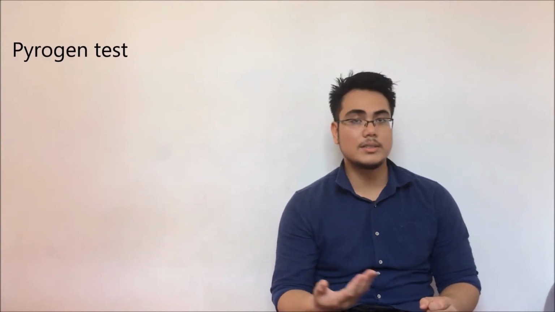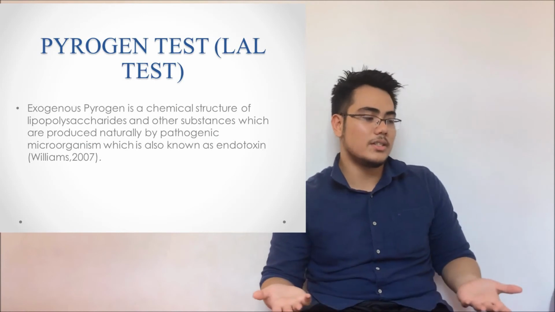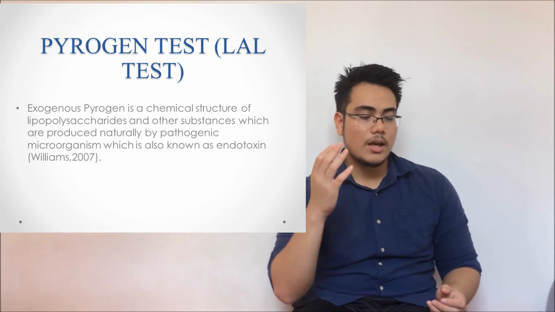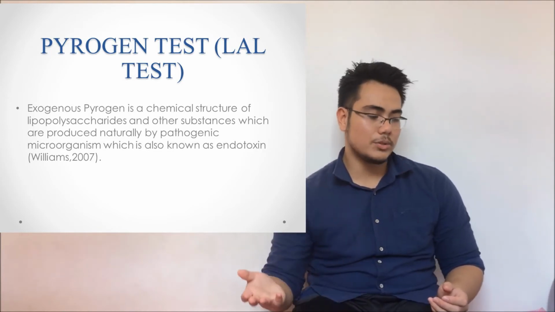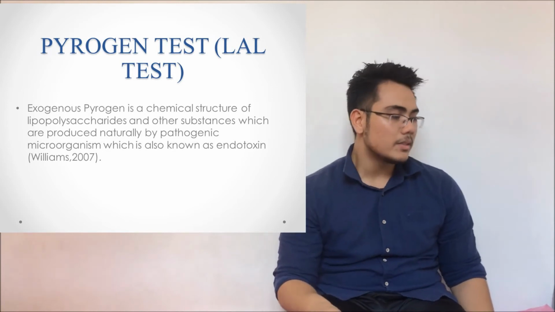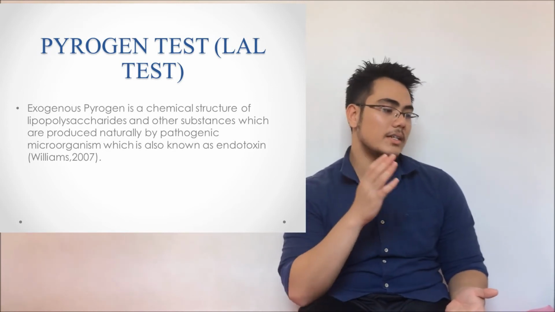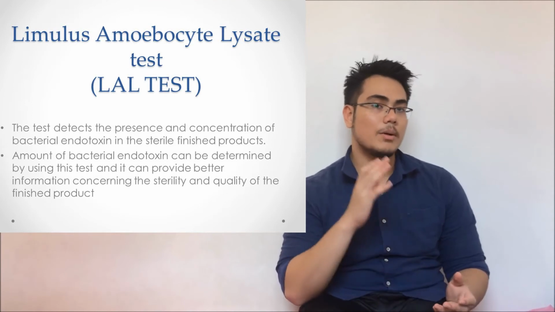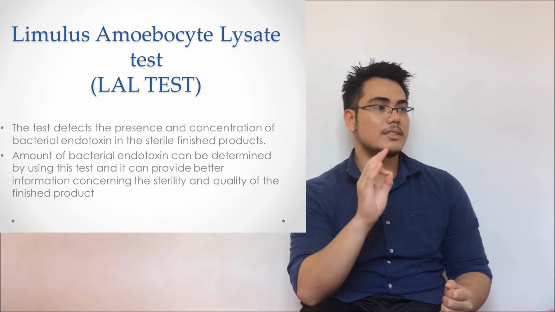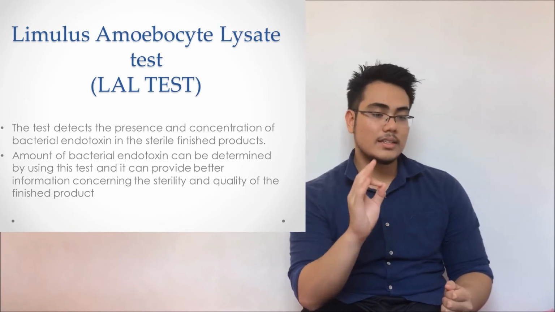So we proceed to the next, which is the pyrogen test. What is pyrogen? Pyrogen is a chemical structure of lipopolysaccharide and other substances that are naturally produced by pathogenic microorganisms, which is also known as endotoxin. So, what is the LAL test? LAL is the Limulus amebocyte lysate test. This test is a simple test that detects the presence and concentration of bacterial endotoxin in sterile finished products.